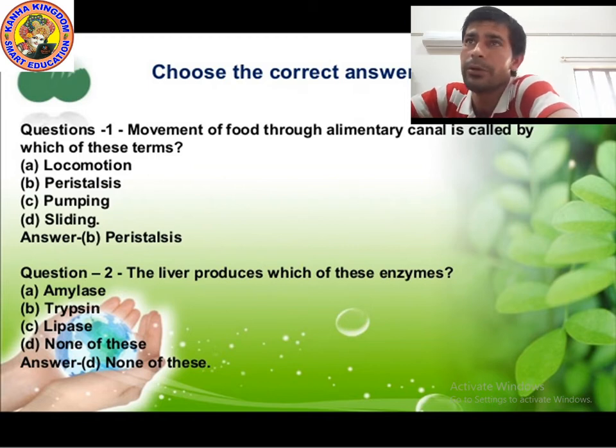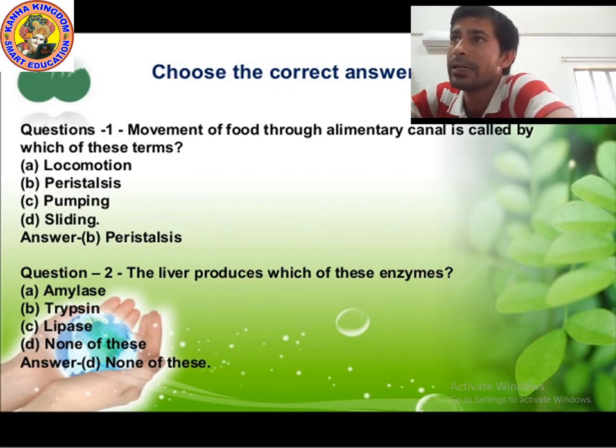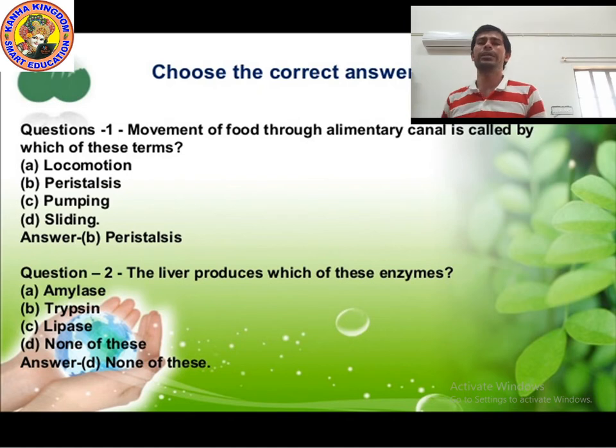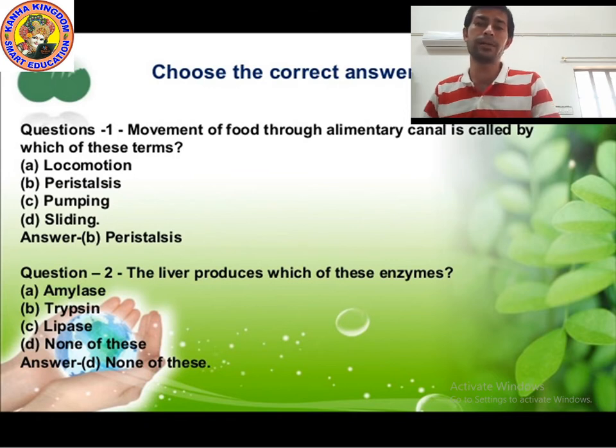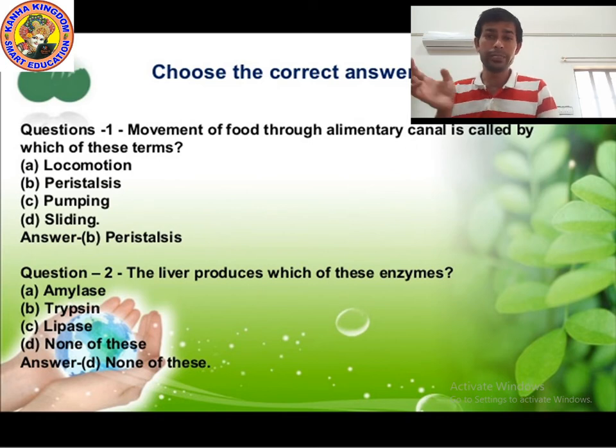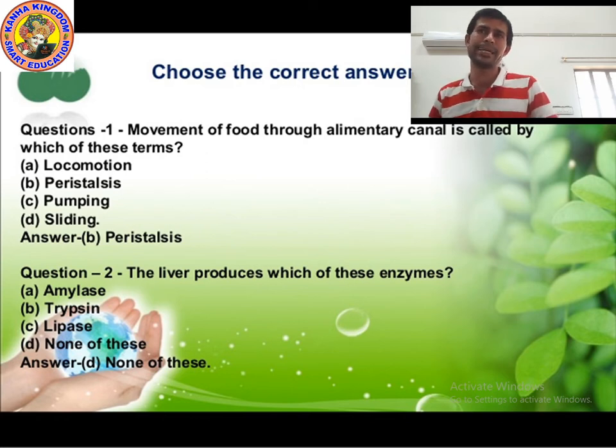Question number 1. Movement of food through the alimentary canal is called by which of these terms? You know, when we were studying the esophagus, I told you that the muscles present in the esophagus do rhythmic contraction and relaxation movement. This movement we call peristalsis. So B option is correct, peristalsis.